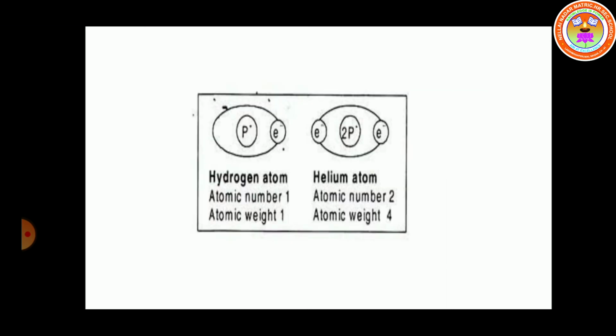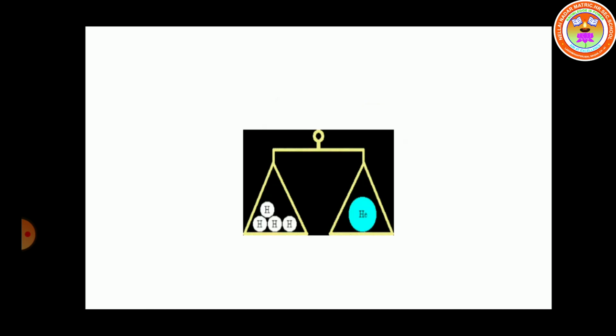Scientists took 2 nuclei, hydrogen and helium. Hydrogen has 1 proton and helium has 2 protons. So the mass of helium should be twice the mass of hydrogen. But it was observed that the mass of helium is 4 times the mass of hydrogen. So extra mass is coming in the helium atom. Scientists identified some extra particle present in the nucleus, giving the extra mass of the helium atom.